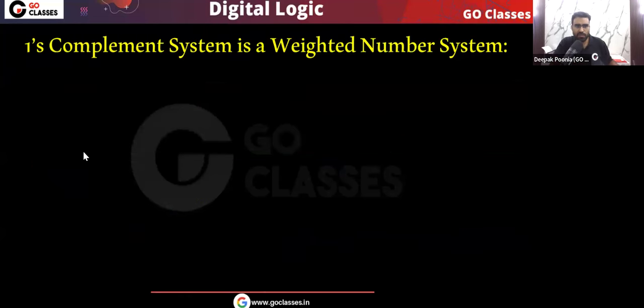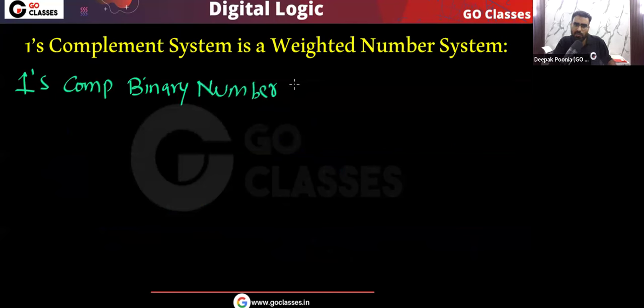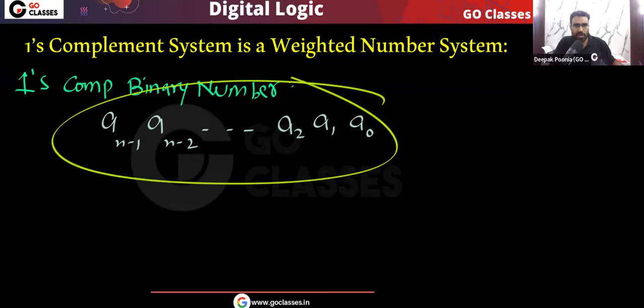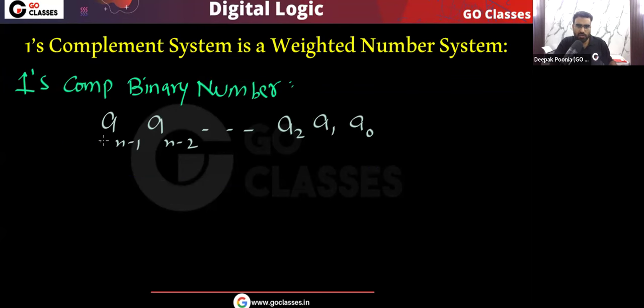So that's it. We have seen that the one's complement system is also a weighted number system. And in this weighted number system, again I am telling you the weights. If we have an n-bit one's complement binary number like a0, this is the LSB, a1, a2, and so on, up to an minus 2, an minus 1. This is the MSB.